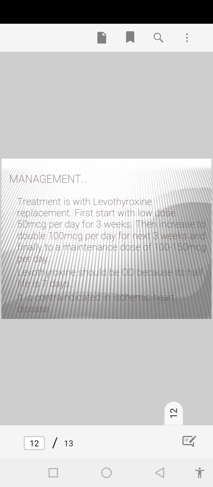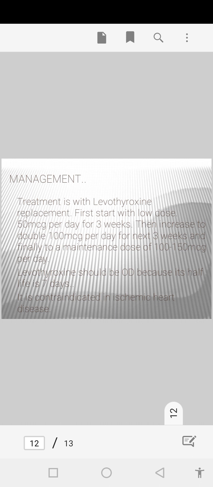Now, how do we manage the patient with hypothyroidism? We will manage the patient with levothyroxine replacement. First, start with a low dose of 50 micrograms per day for 3 weeks, then double the dose to 100 micrograms per day for the next 3 weeks, and finally a maintenance dose of 100 to 150 micrograms per day.